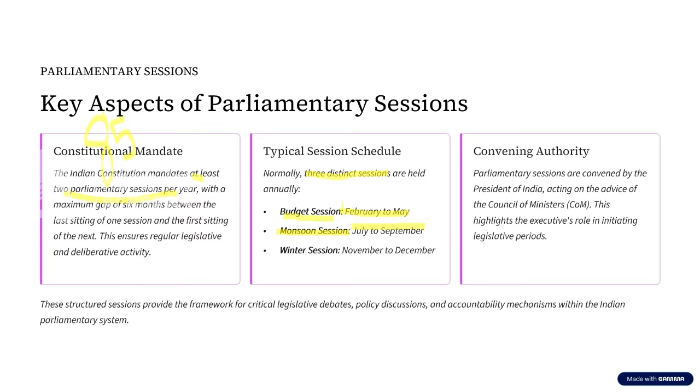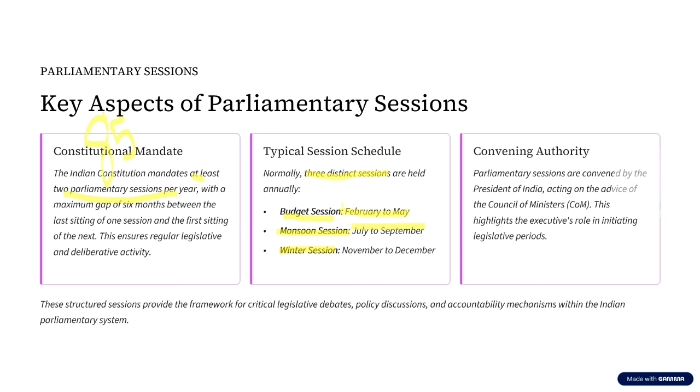Now, why is the word monsoon used here? Because we know that in India, the monsoon sets in from the month of June and generally it goes on till September or October. Since the session is held in this particular time, the session is also called the monsoon session. Now we have another session called the winter session.